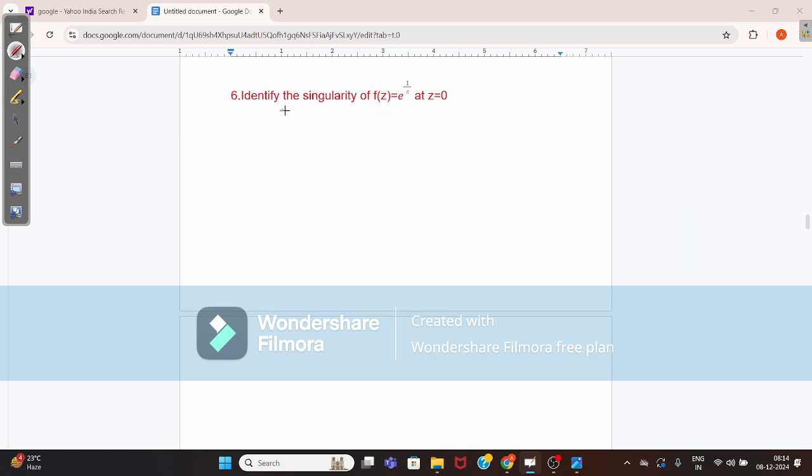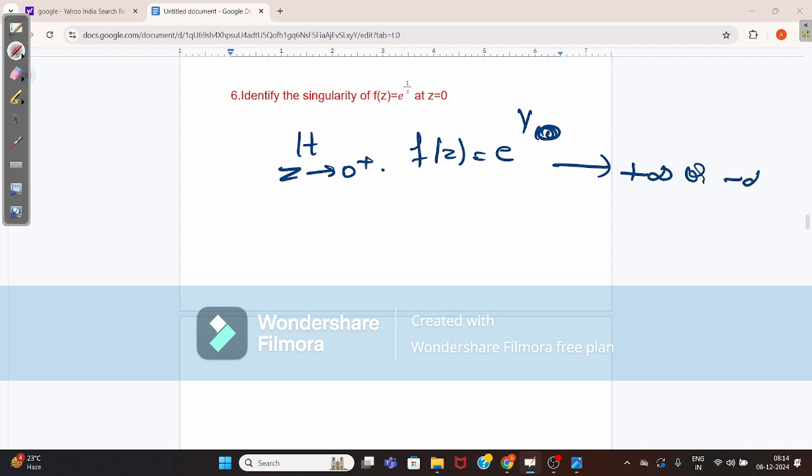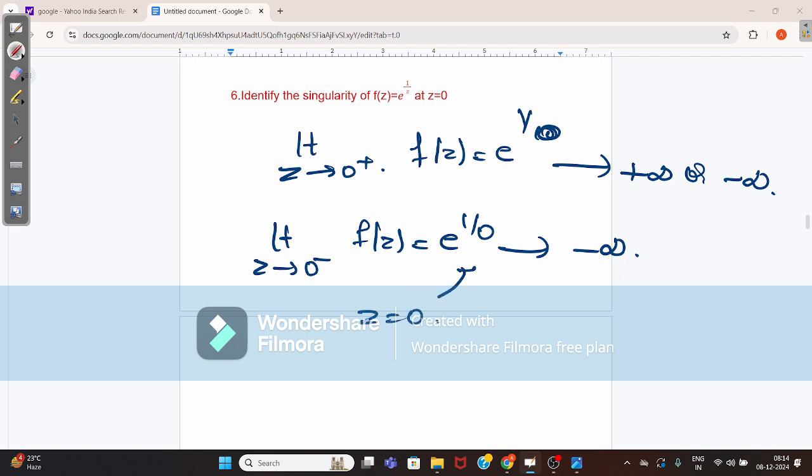Okay, now identify the singularity of f of z equals e power 1 by z at z equals 0. So put the limit z tends to 0 plus. When you put z, f of z value will become e power 1 by 0. This tends to plus infinity. If you put the limit z tends to 0 minus, then f of z equals e power 1 by 0, this will tend to minus infinity. So when z equals 0, this value goes to infinity. That means it is an essential singularity.